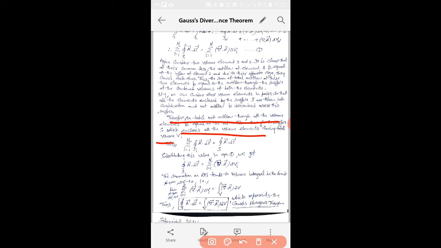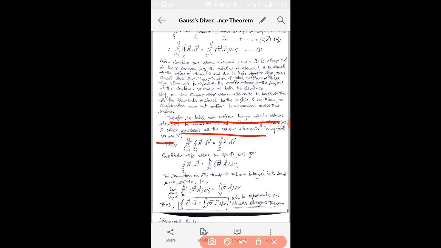So this equation becomes the summation over i from 1 to n of the surface integral of A dot dS over Si, equal to the surface integral of A dot dS over the closed surface S. The only surface which matters for this calculation is the outer boundary.